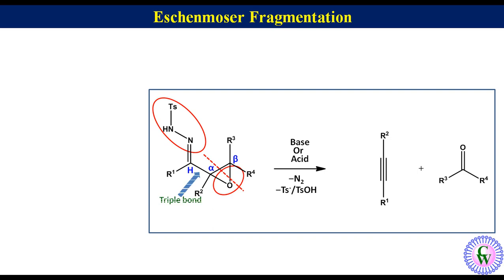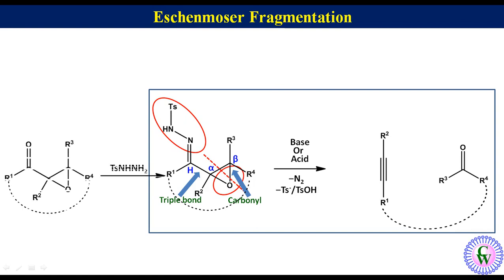Put a triple bond between carbon H and alpha to get the structure of alkyne and convert beta carbon into carbonyl carbon to get the structure of ketone. If R1 and R4 are the parts of a ring, then you will get one product with both the alkyne and keto group.